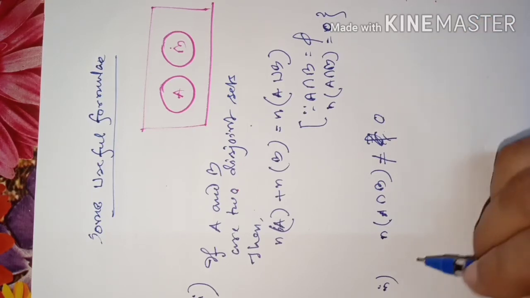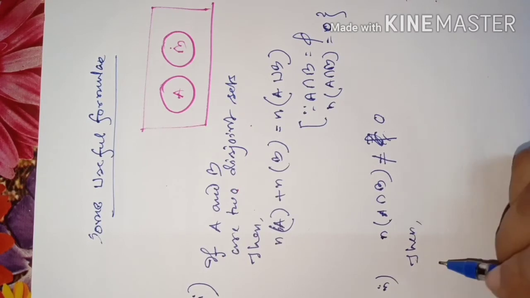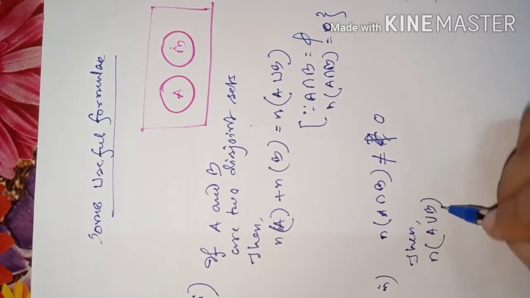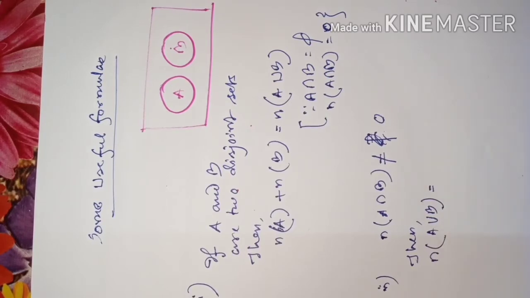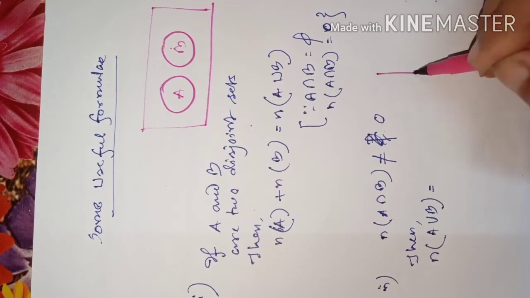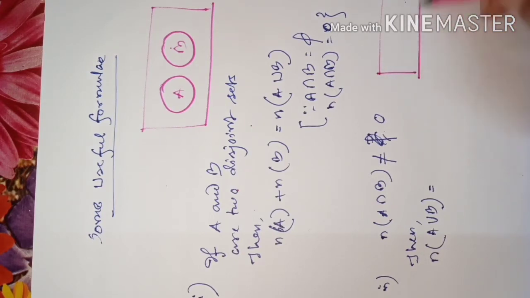Then just see the number of elements of A union B. As I showed you before by means of a diagram, think of intersecting sets like this.